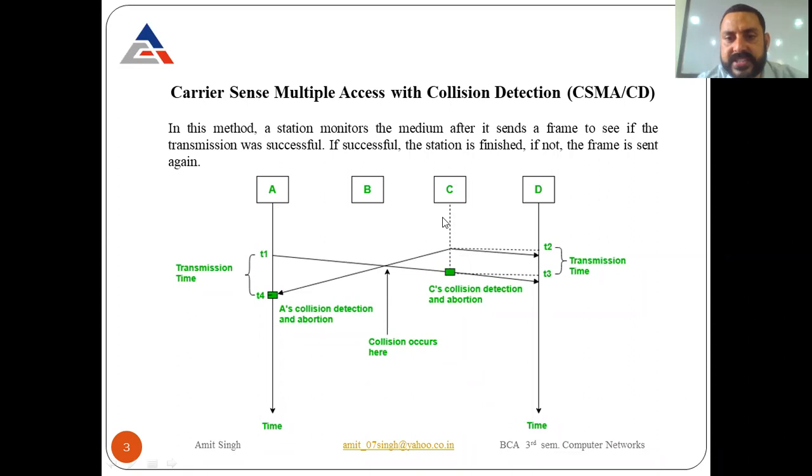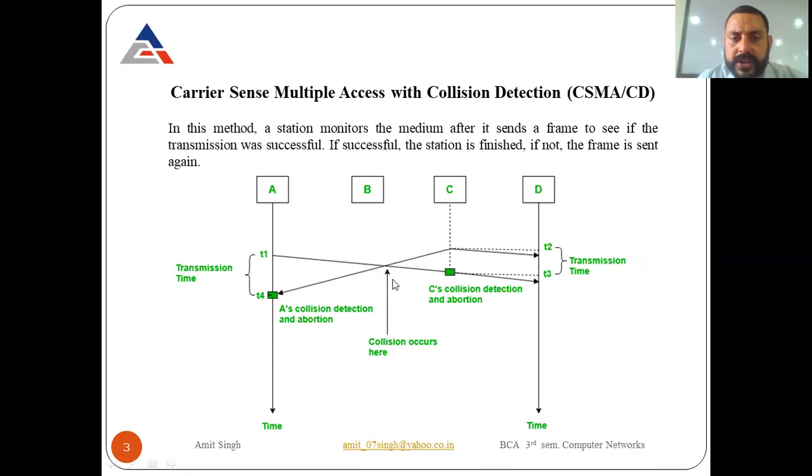At the time T2, when C sends the data, at the same time the frames coming from A collide with it here. So there is collision detection and abortion at C. The detection occurs over there at the transmission time T2, and the packets sent by station C can collide with some other packets, and these packets can be discarded over the network.